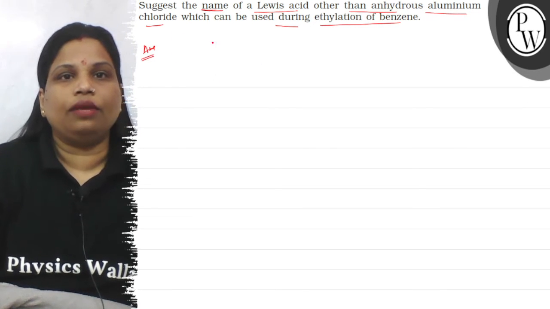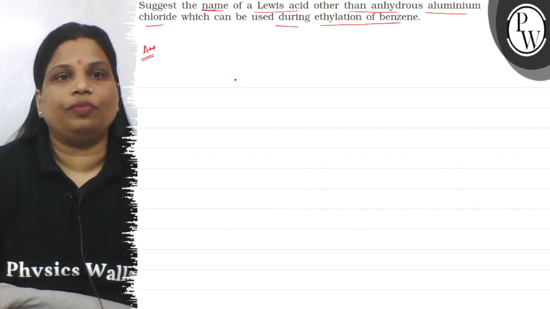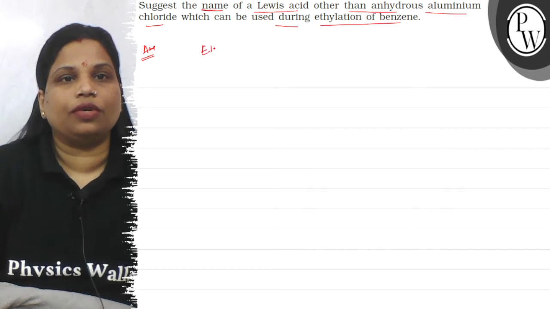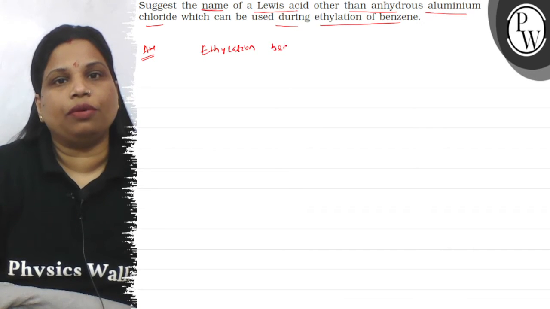So see, here what is ethylation of benzene? First of all, we see what the chemical reaction is.